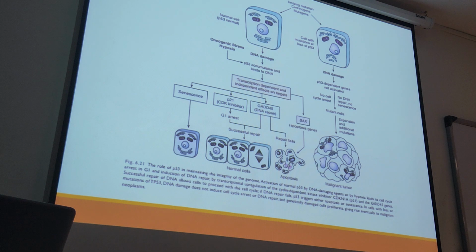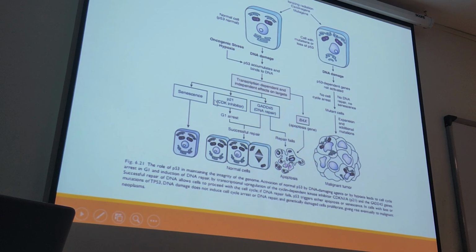Here we have normal cells. TP53 is normal. This is a normal condition, and everything is okay. But now there is DNA damage, for example exposure to a drug, to viruses, to UV, something wrong happened. What is the role of P53? P53 senses this genomic damage and understands that something wrong happened to the DNA. So P53 tries to solve this problem. It tries to fix and repair the DNA.